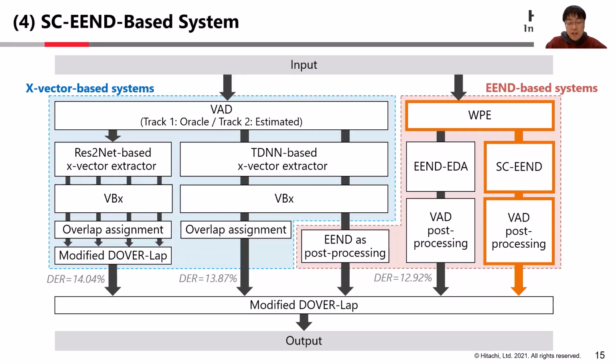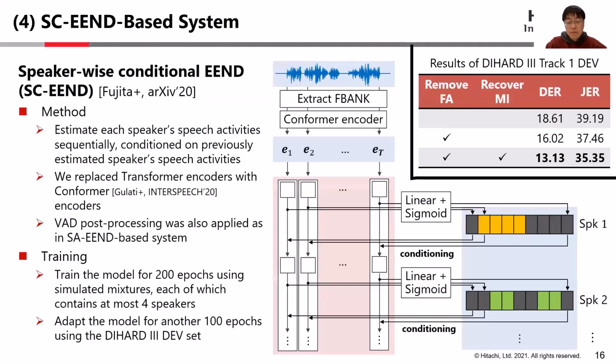Next, I introduce another EEND-based system, SC-EEND. SC-EEND, speaker-wise conditional EEND, is a model to estimate each speaker's speech activities one by one, conditioned on previously estimated other speakers' speech activities. The original paper used a transformer encoder, but we use a conformer encoder instead. VAD post-processing was also applied as in the EEND-EDA-based system, but iterative inference cannot be used for this model.